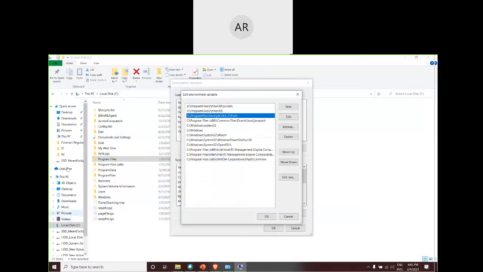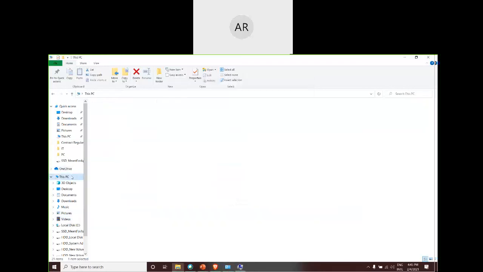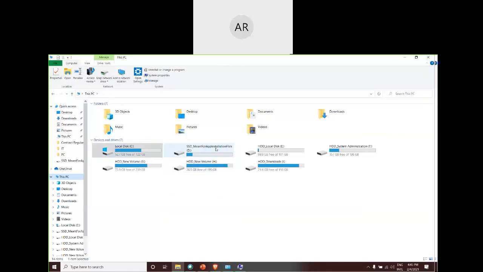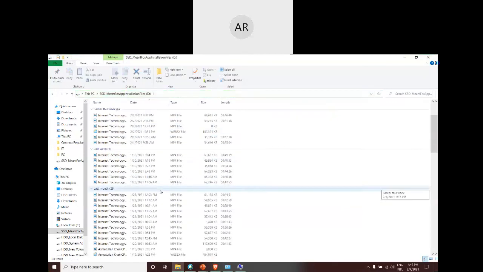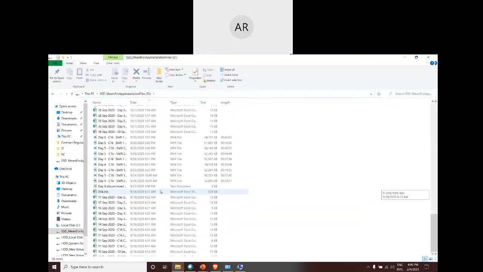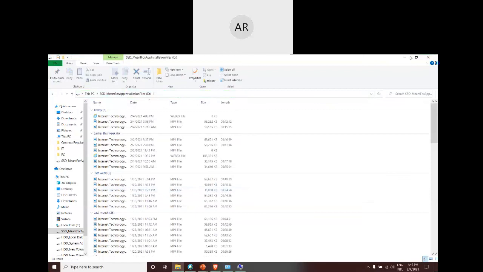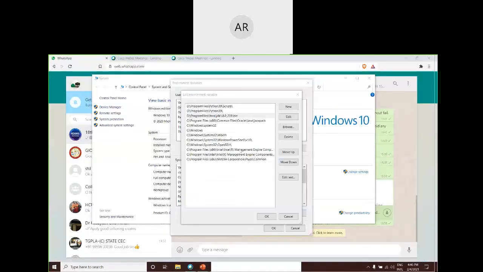What I did is, in my computer, if you look back at the screen, I kept a few of the drives specifically meant for some of the purposes. One is for system administration purpose, one is for just holding the softwares, one is for downloads of the files. So I have kept one exclusively for all the installations that will be done. So inside that, I've got various folders and various files which I have used. So let's get back to the installation folder, D drive.